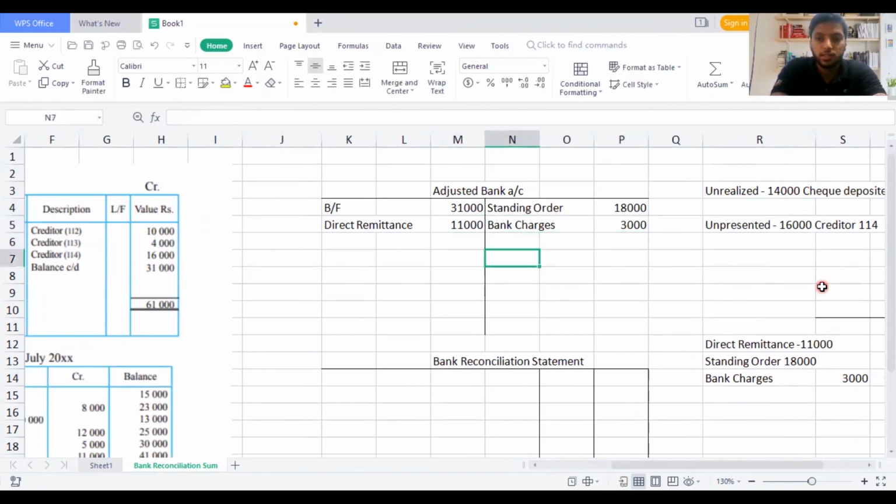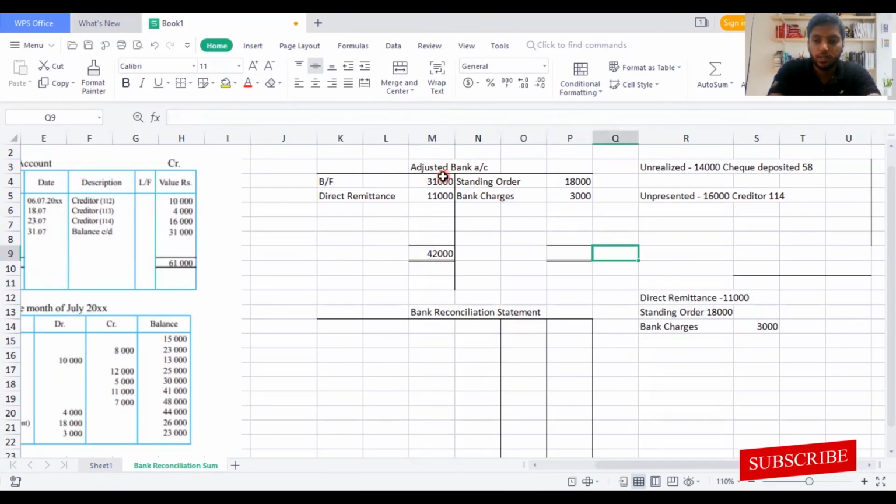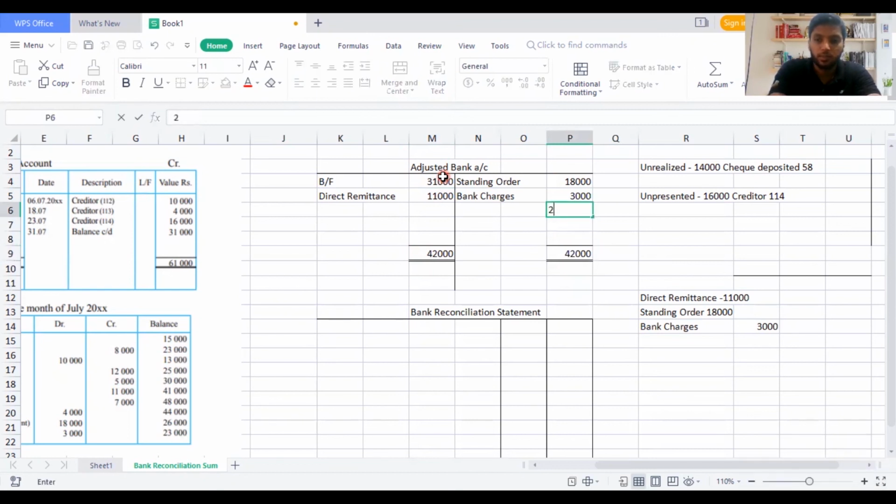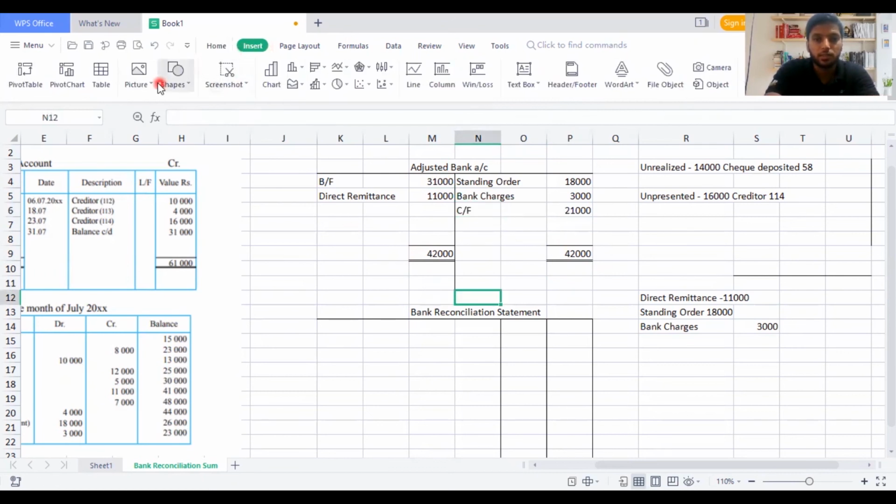So now after recording this, guys, I'm going to take the total balances. Those are the differences. 18 plus 3 is 21,000. 21,000 deducted gives a balance of 21,000. So I'll write here carried forward 21,000. This balance is the value I'm going to take to the bank reconciliation statement.